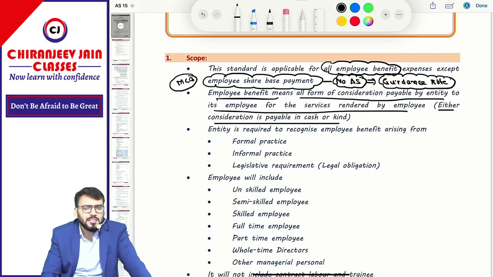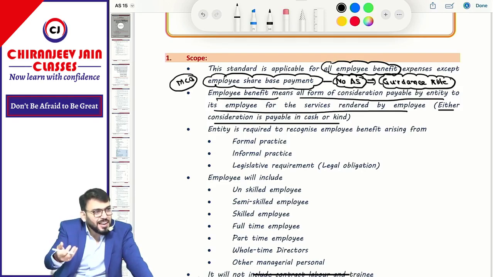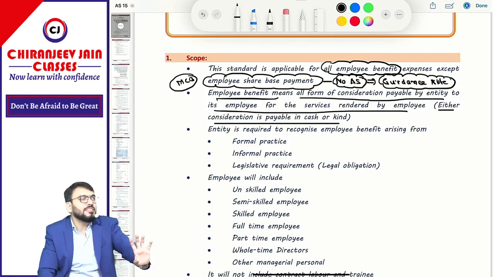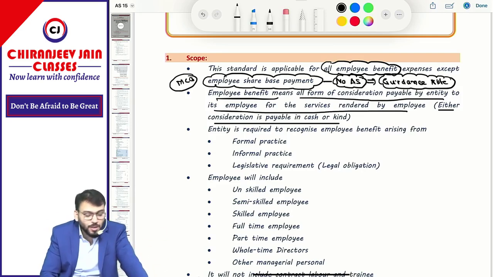I think in income tax you have done income under the head salary. When you do salary, there is one term, perquisite. Perquisite means whatever is paid in the form of kind. So can I say that will also be part of salary? That will also be part of salary. For example, if we are not giving cash but we are giving something in kind, for example, we have given a house for living to the employee, that is also part of salary only.